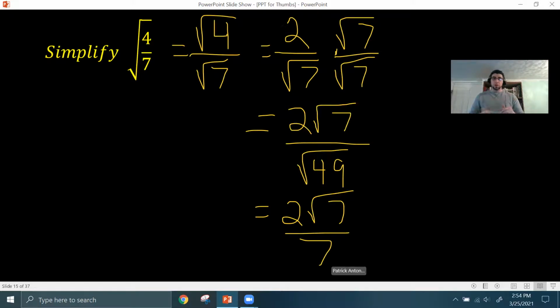There's no rules broken here. There's no fractions in the radical. There's no perfect square factors in the radical, and there's no radicals in the denominator anymore. So we're done, and you go boom, mic drop. Now, another thing I see students do is they'll cancel the 7s. You cannot do that because the 7 in the numerator is not really 7, it's square root of 7, which is between 2 and 3. So you can't just cancel those 7s out.